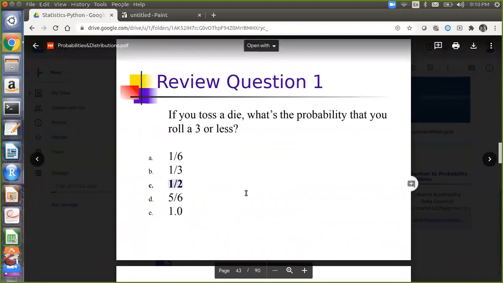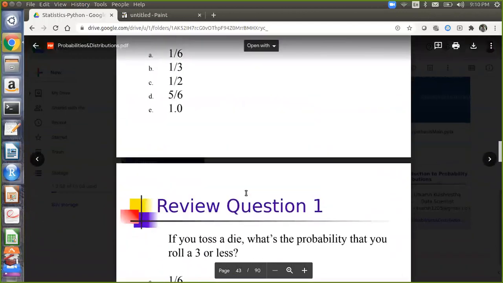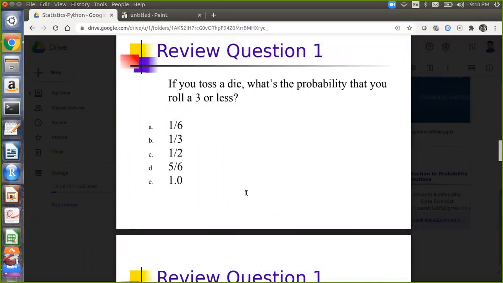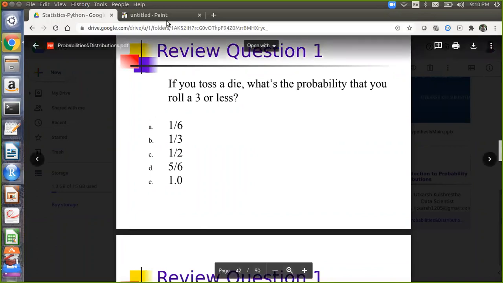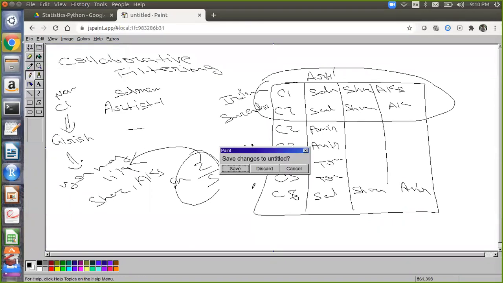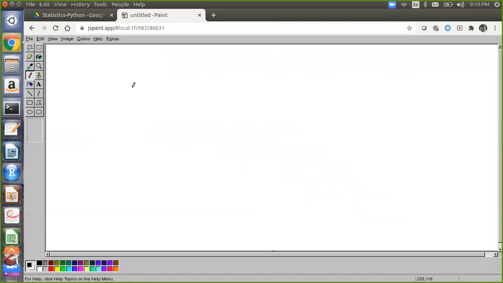Now how is that 1 by 2? Can somebody explain it? The probability of getting 1 plus the probability of getting 2 plus the probability of getting 3: 1 by 6 plus 1 by 6 plus 1 by 6, so 3 by 6 total. I'll just draw it here. Each face has probability 1 by 6.